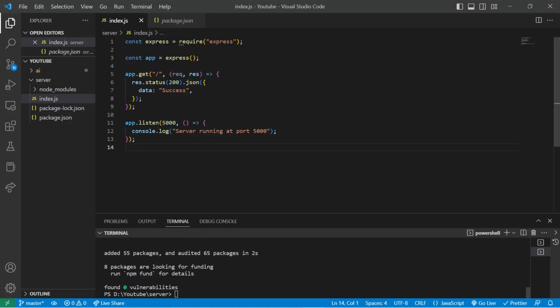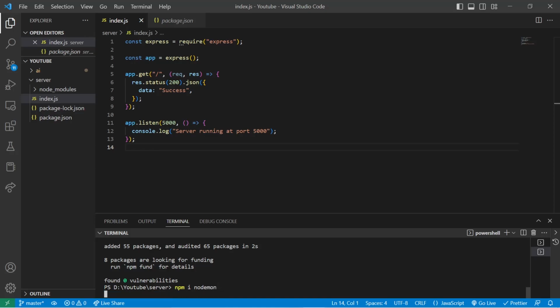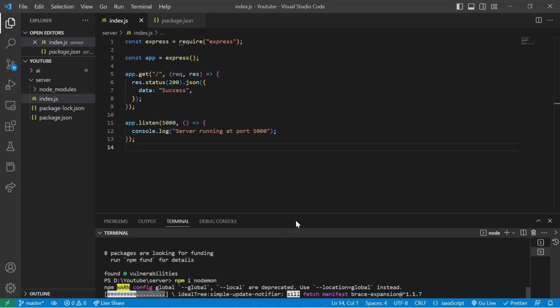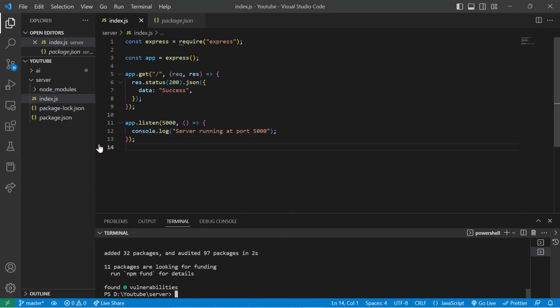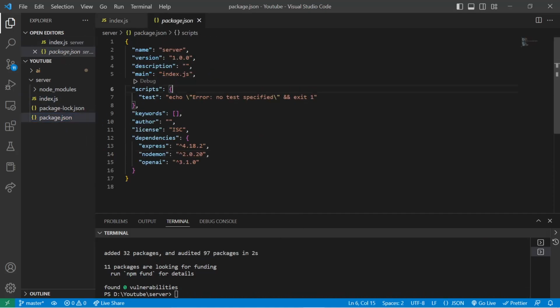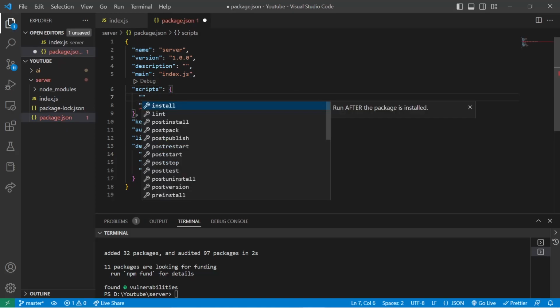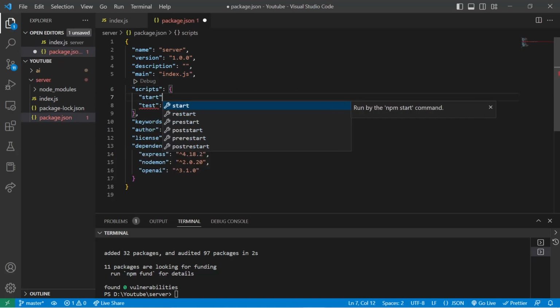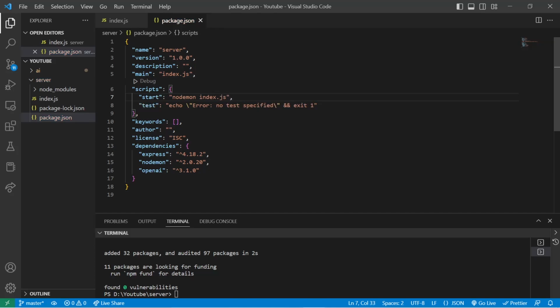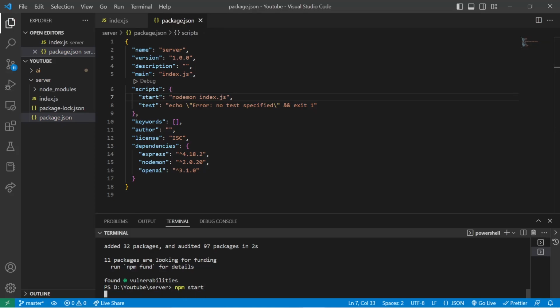We are going to need one more package, which is called nodemon, npm i nodemon. Nodemon is just for starting services, nothing else. You can run your project using nodemon. We will use a start script: nodemon, and we have to start our index.js file. We'll put a comma over here. That's it. So we'll type npm start.